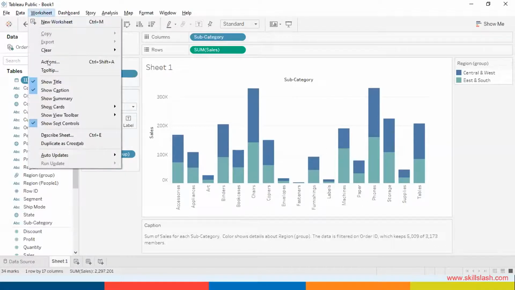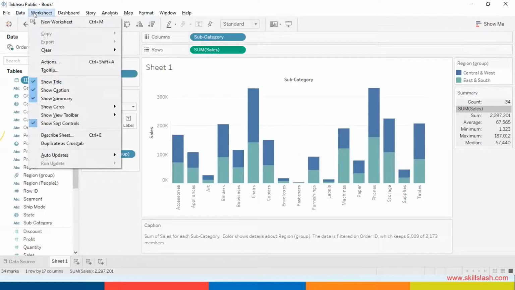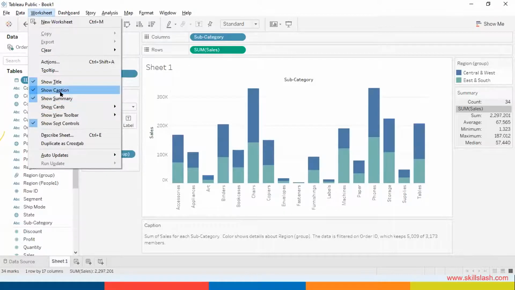If you click on the worksheet and you click on the show summary option, you can see a summary. I will let everyone view it once. Can you all see my screen? Yes, you can all see my screen. So you can see on the right hand side of this graph that we plotted, we can see the entire summary. How was I able to do that? We clicked on the worksheet option and we clicked on the show summary, show caption option.